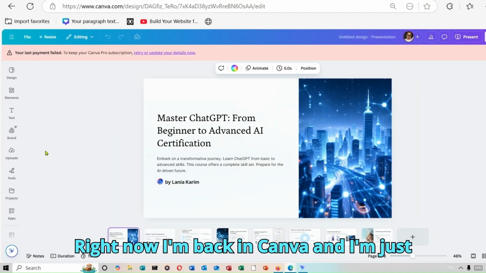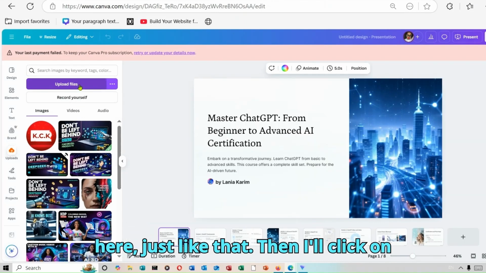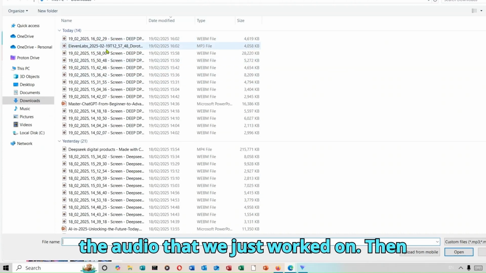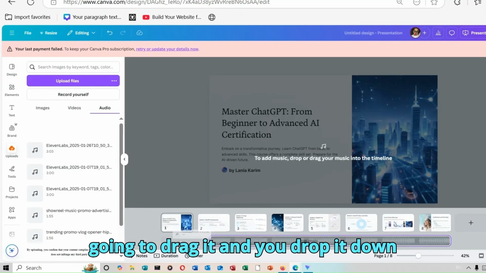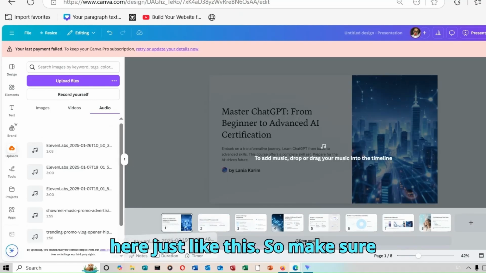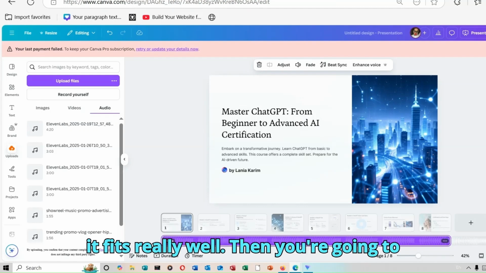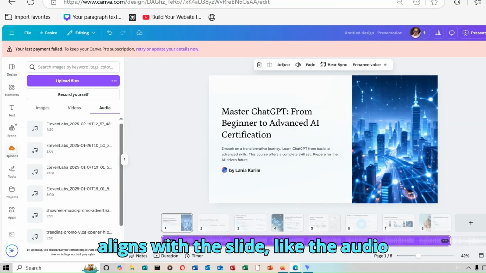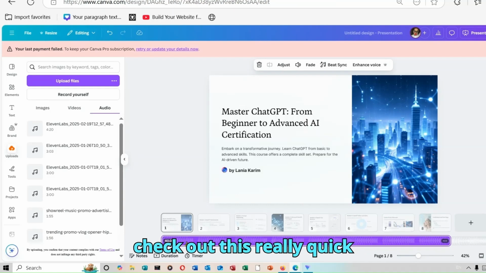Right now, I'm back in Canva and I'm just going to click on the upload option over here. Then I'll click on upload files and find the audio that we just worked on, and upload it. Once it's done uploading, you're just going to drag it and drop it down here, just like this. Make sure it fits really well. Then you're going to play it and make sure that the audio aligns with the slide. Let me check this really quick.